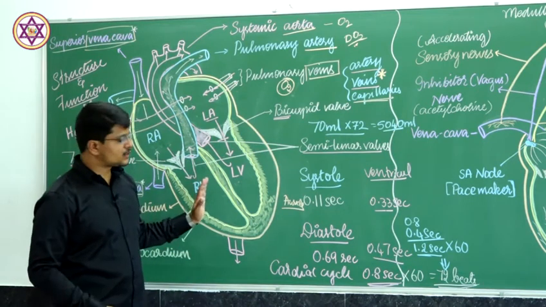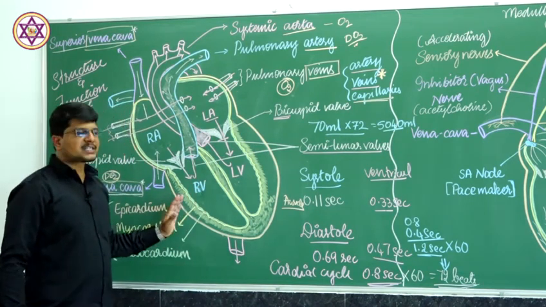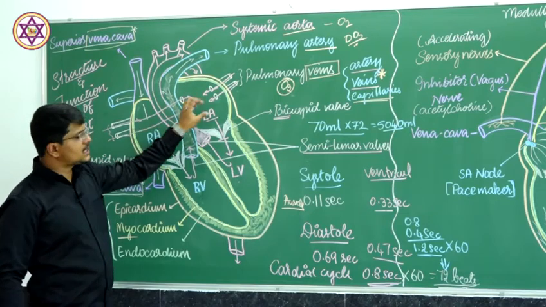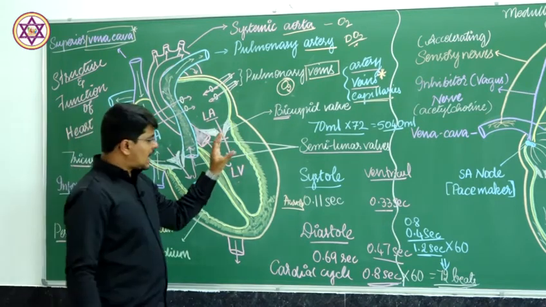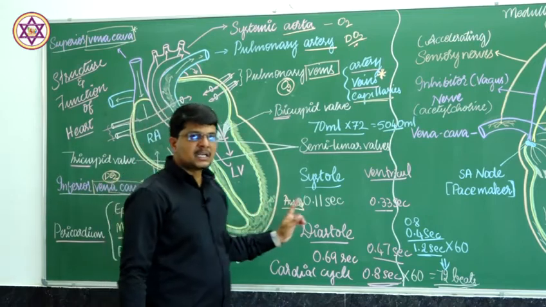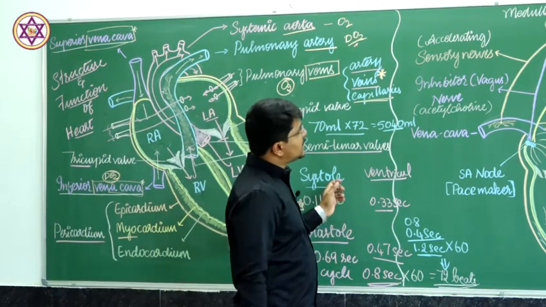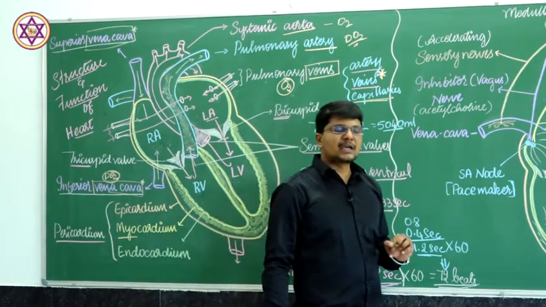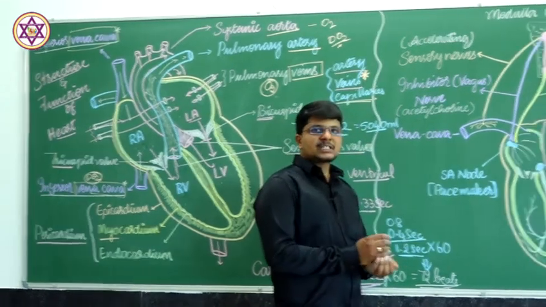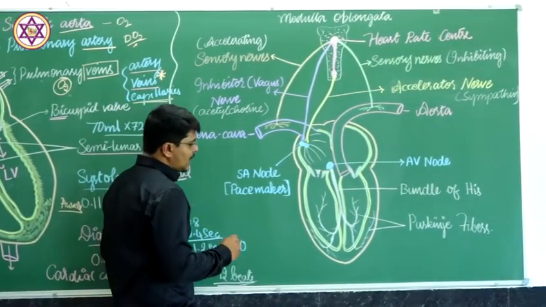This is the function. Let us move on to how exactly this contraction and relaxation of the heartbeat is done with the help of the nervous system and the chemical system. Let us discuss the regulation of heartbeat.